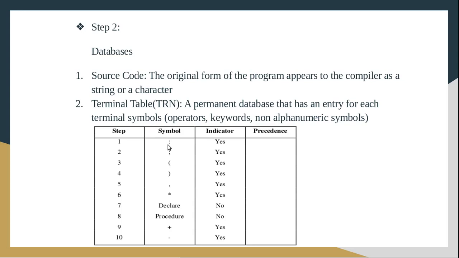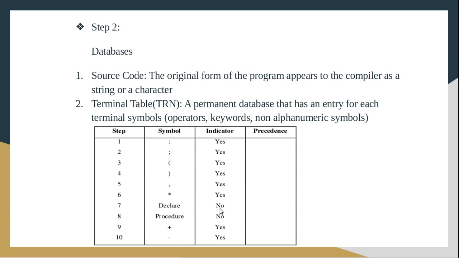Here you can see the symbols colon, semicolon, and these are all break characters, right? Operators and special symbols will be break characters. But what about keywords? Declare is a keyword, procedure is a keyword, but it is not a break character, right? That's why here the value is no. So terminal table means what?